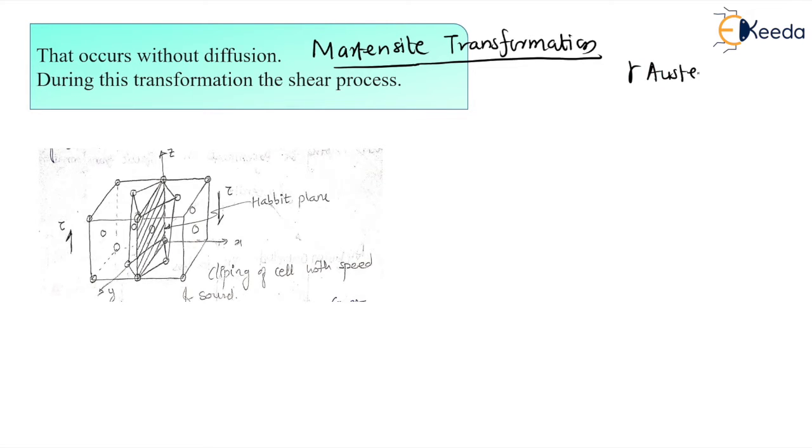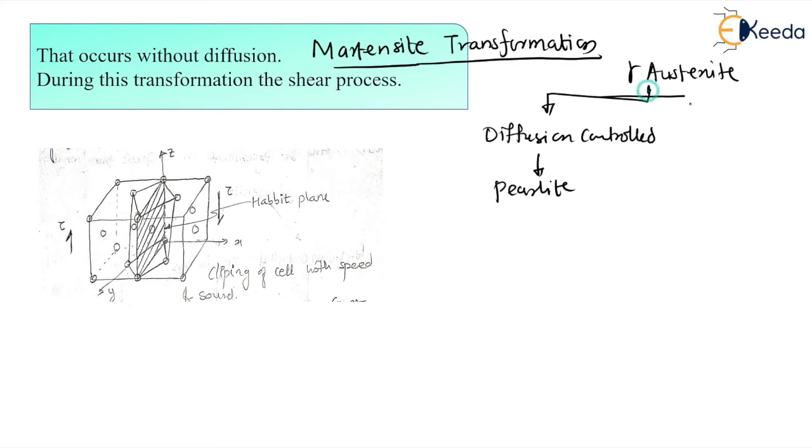When we have the diffusion controlled transformation, then definitely we are going to get pearlite. And when we have the diffusionless transformation, very important, that time we will have the martensite phase.